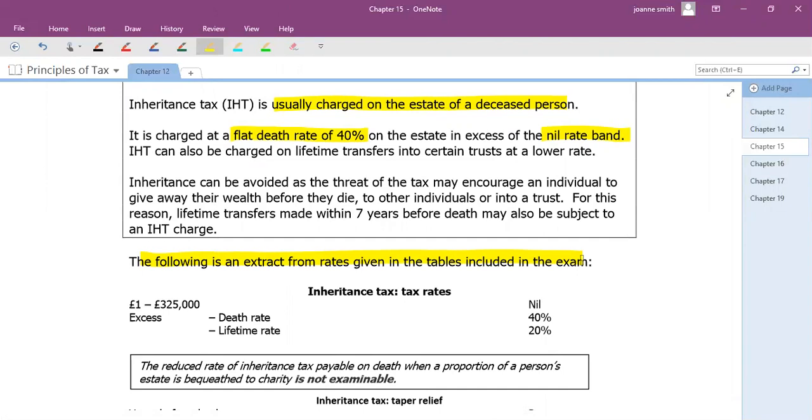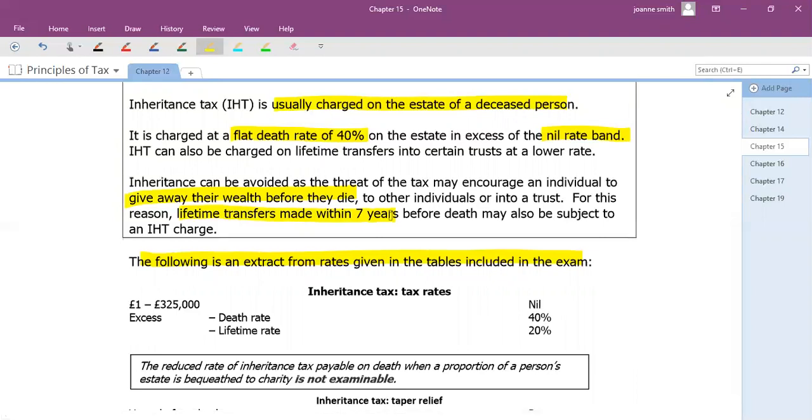The problem is that people might be encouraged to try and avoid this death tax by giving their wealth away before they die, because they might think, oh, well, if I keep all my assets in my own name, if they're all worth more than 325,000, whoever gets them is going to have to pay tax at 40% on them. So they might start to give their assets away to other individuals, or maybe put them in a trust for somebody during their lifetime. So the other thing that IHT does is it will also tax any lifetime transfers that are made in the 7 years before death.